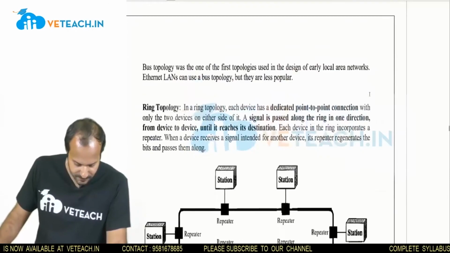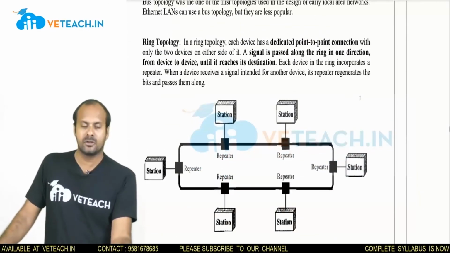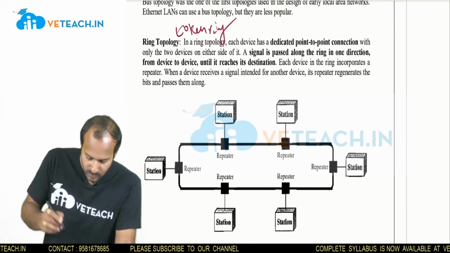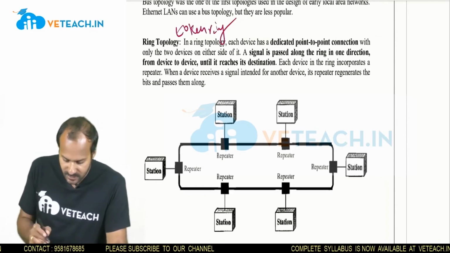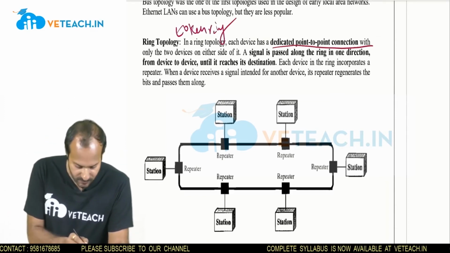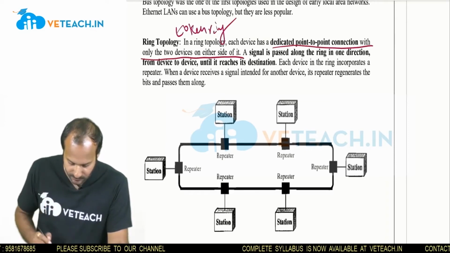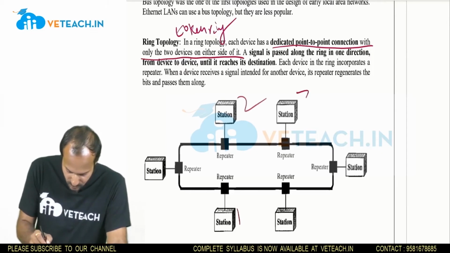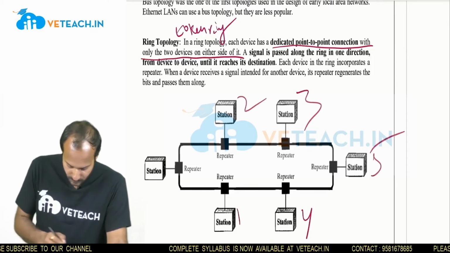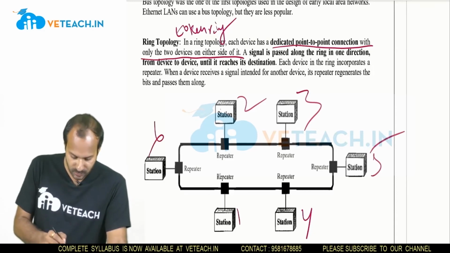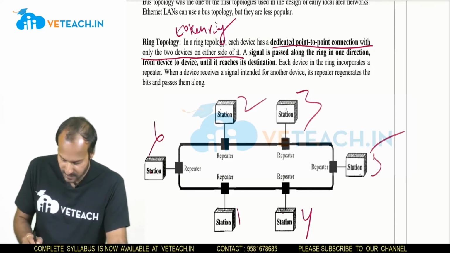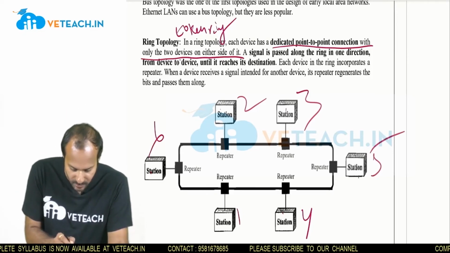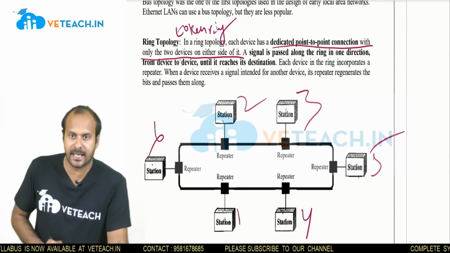Next is ring topology, which is also called token ring topology. So what is ring topology? Ring topology is a dedicated point-to-point connection with only two devices on either side of it. The connection will be station 1, station 2, 3, 4, 5, 6. Each station is connected to the two stations beside it, so two devices on either side are connected.